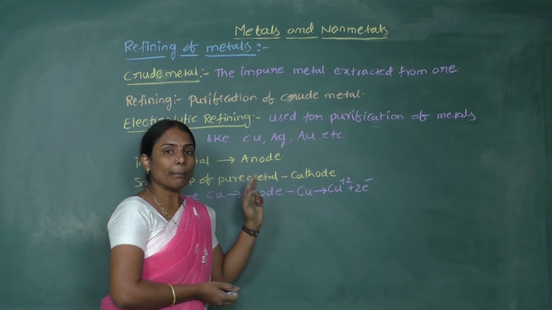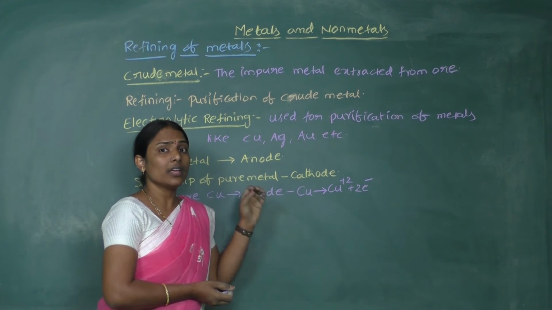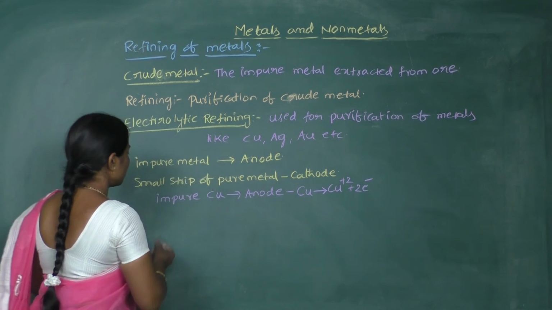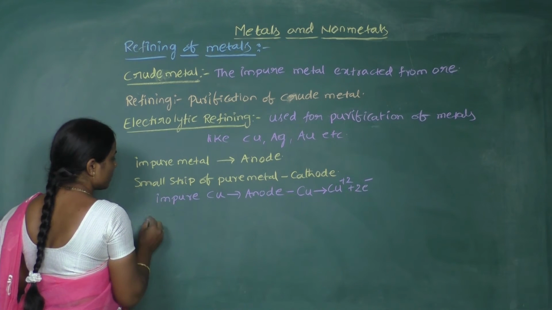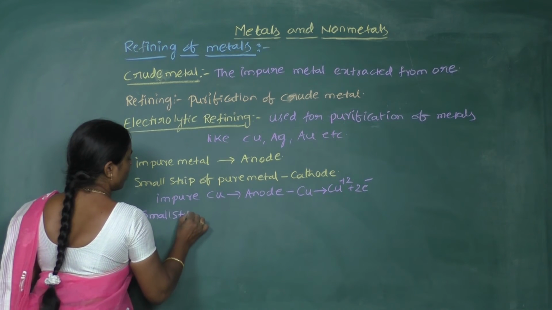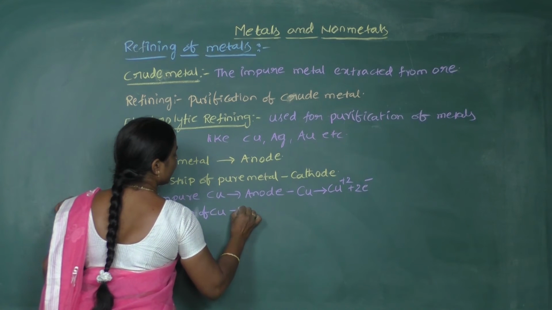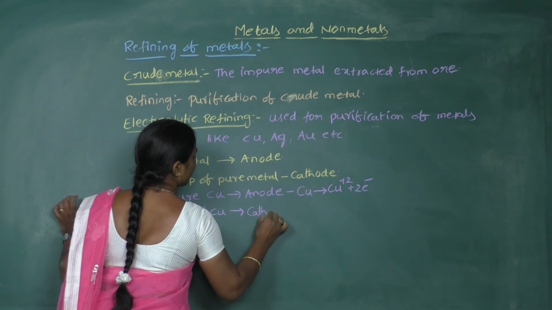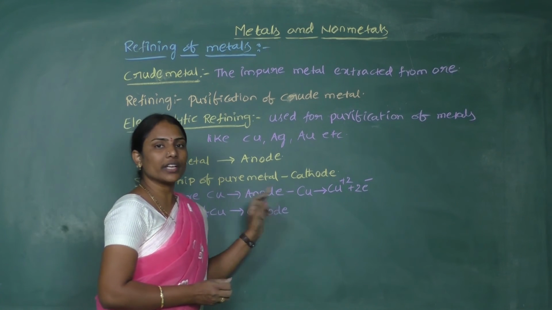Now, the same number of copper particles that dissolve into the solution will be deposited at the cathode. For this purpose, a small strip of copper is made the cathode. We know that at the cathode, reduction occurs.